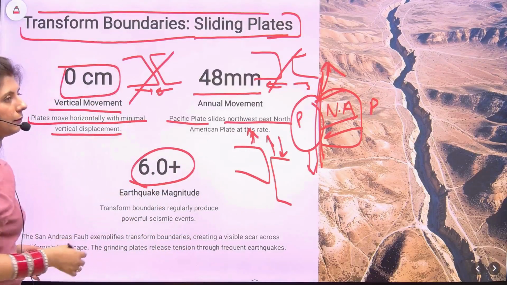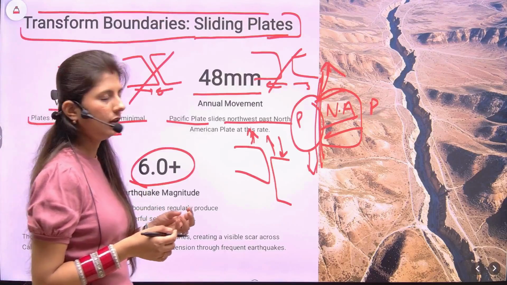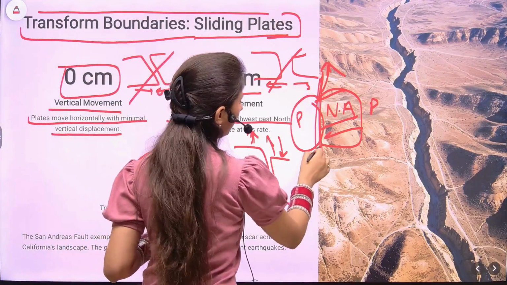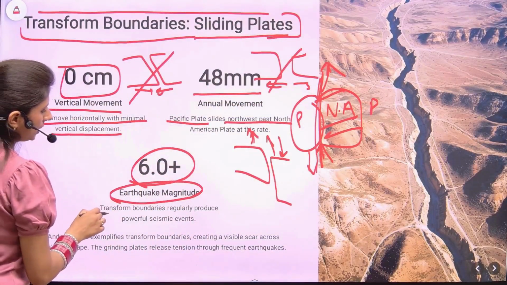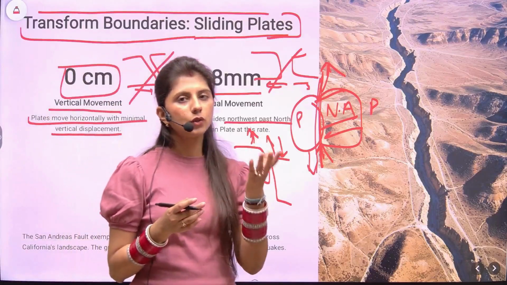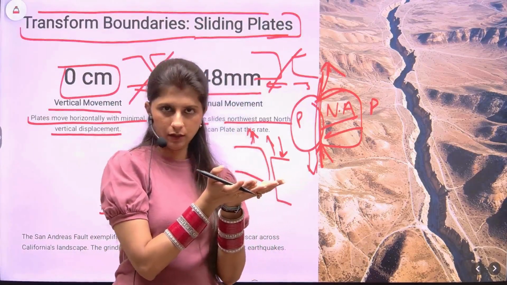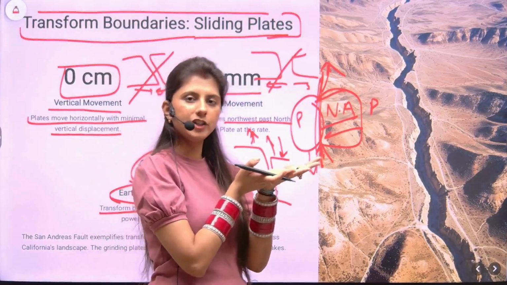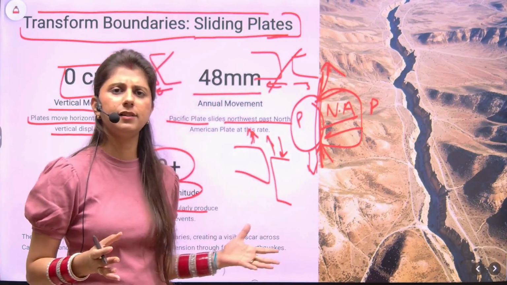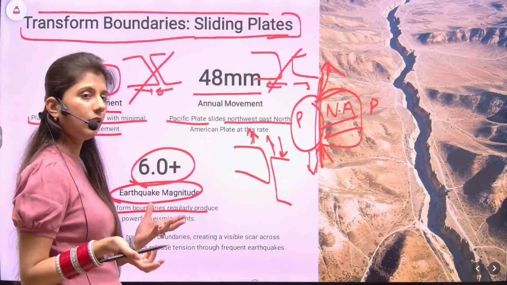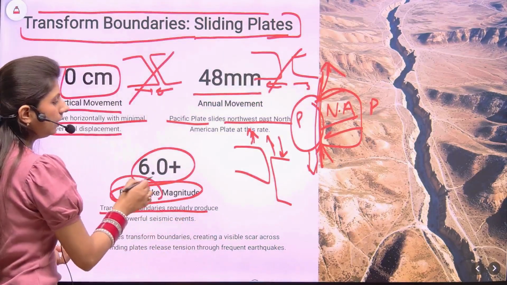Now what happens here? Because there is no collision, there is no creation of volcanoes, no magma. So earthquakes at transform boundaries: when two plates move past each other, they slide, right? Their edges touch, which builds pressure. And whenever the pressure is released, there is some movement, also called the seismic movement or the earthquake.